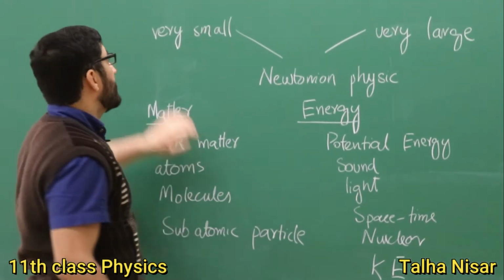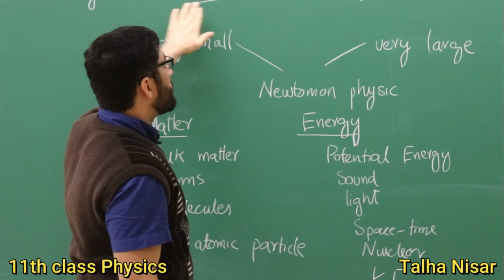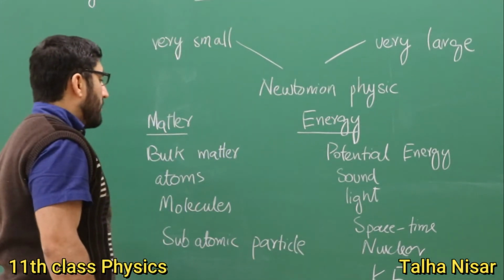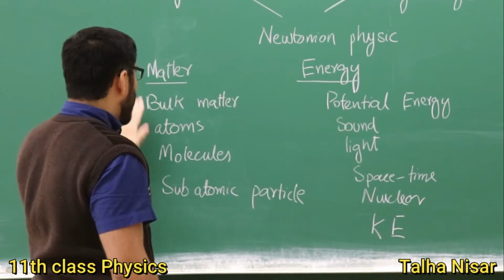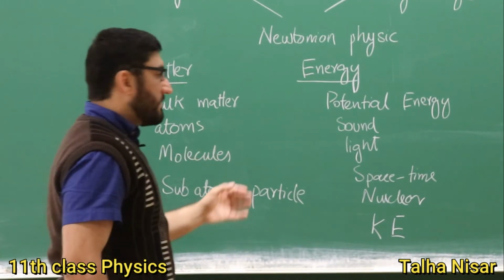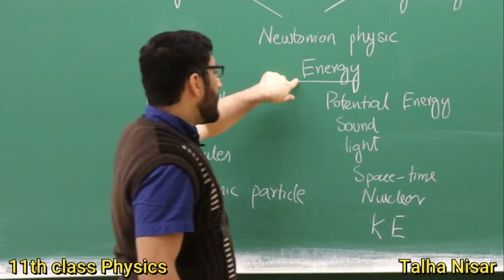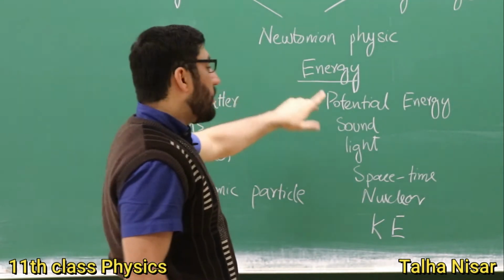As we said, physics is the study of matter and energy and their mutual relationship. So we have bulk matter here, and what we do in physics is study this matter and energy, and we want to see how they are related.